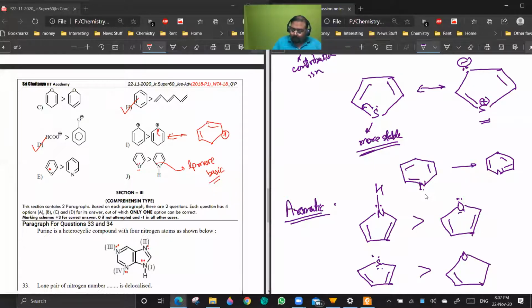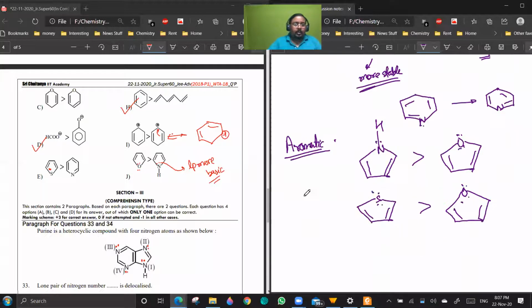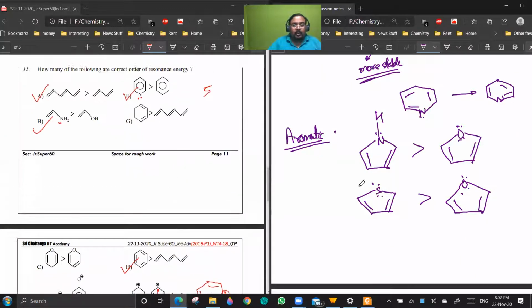Why? Because sulfur is less electronegative. So that brings us to F.